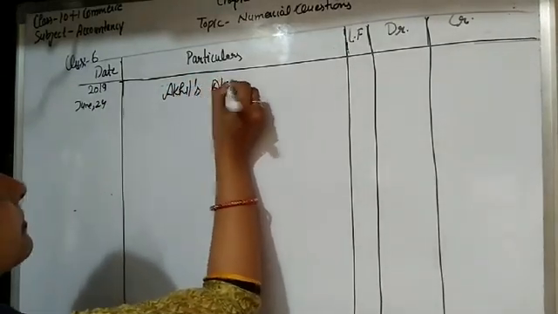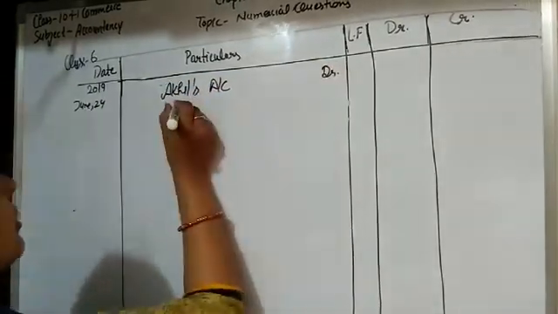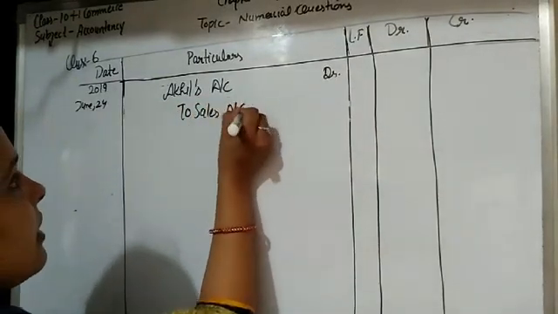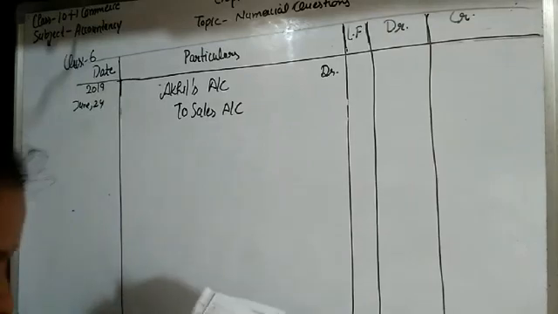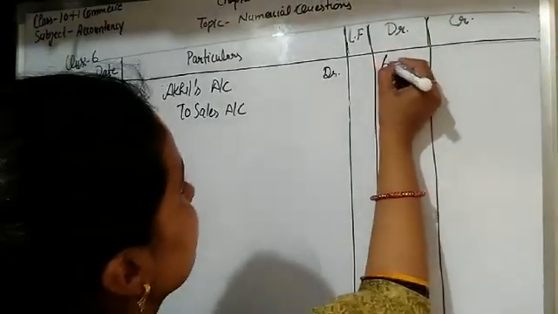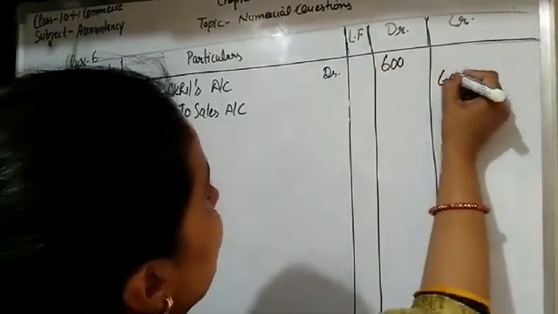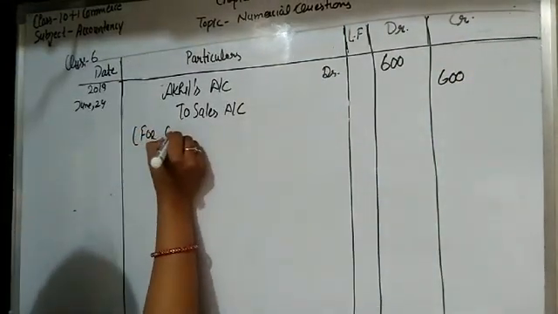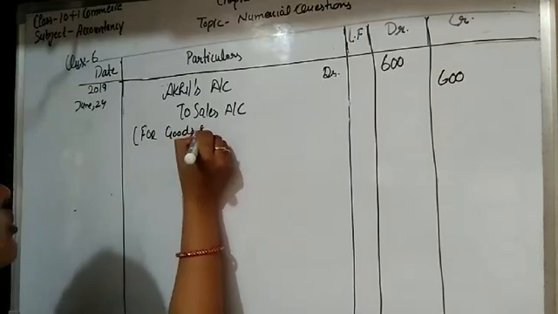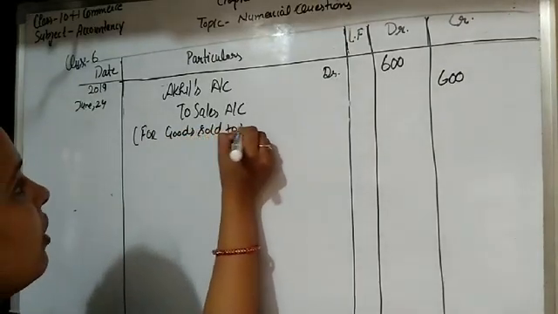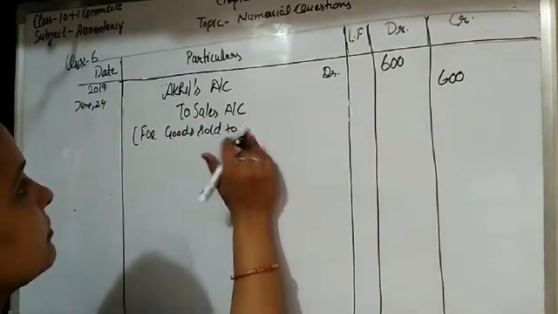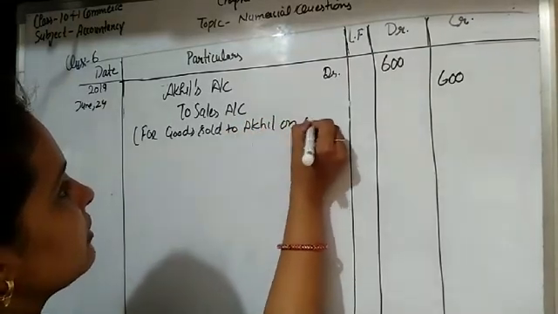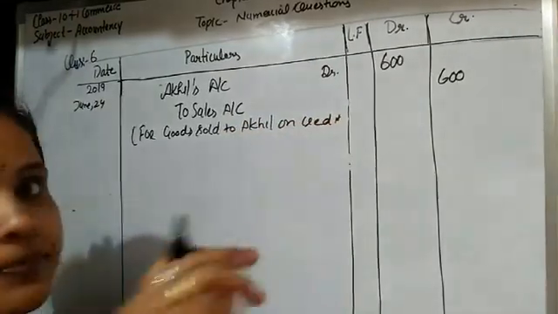Akhil's account debit to sales account, and the amount of goods that is sold is 600 rupees. And the narration is for goods sold to Akhil on credit.